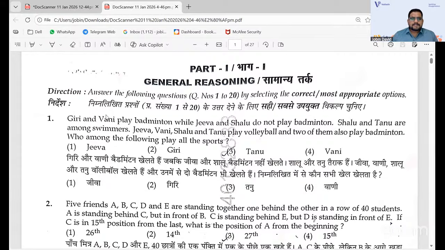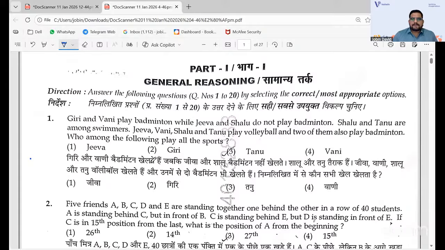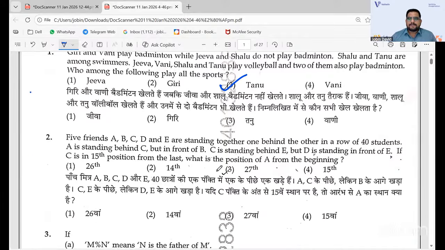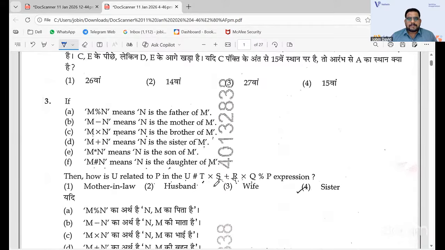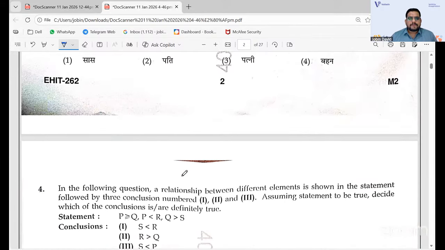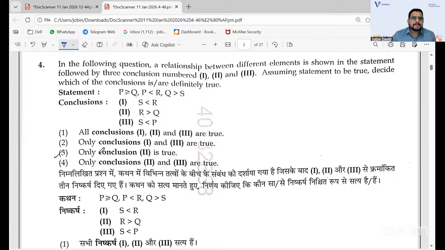Some of the answers are marked already. The first one, Tanu is the answer. Yes, that's correctly marked for those persons who have written the answers. The next one is actually 27. It's easy, that is a seating arrangement. 27 is the right answer that you have. And the answer for this is the third one, wife. The fourth one is all conclusions 1, 2, and 3 are true.